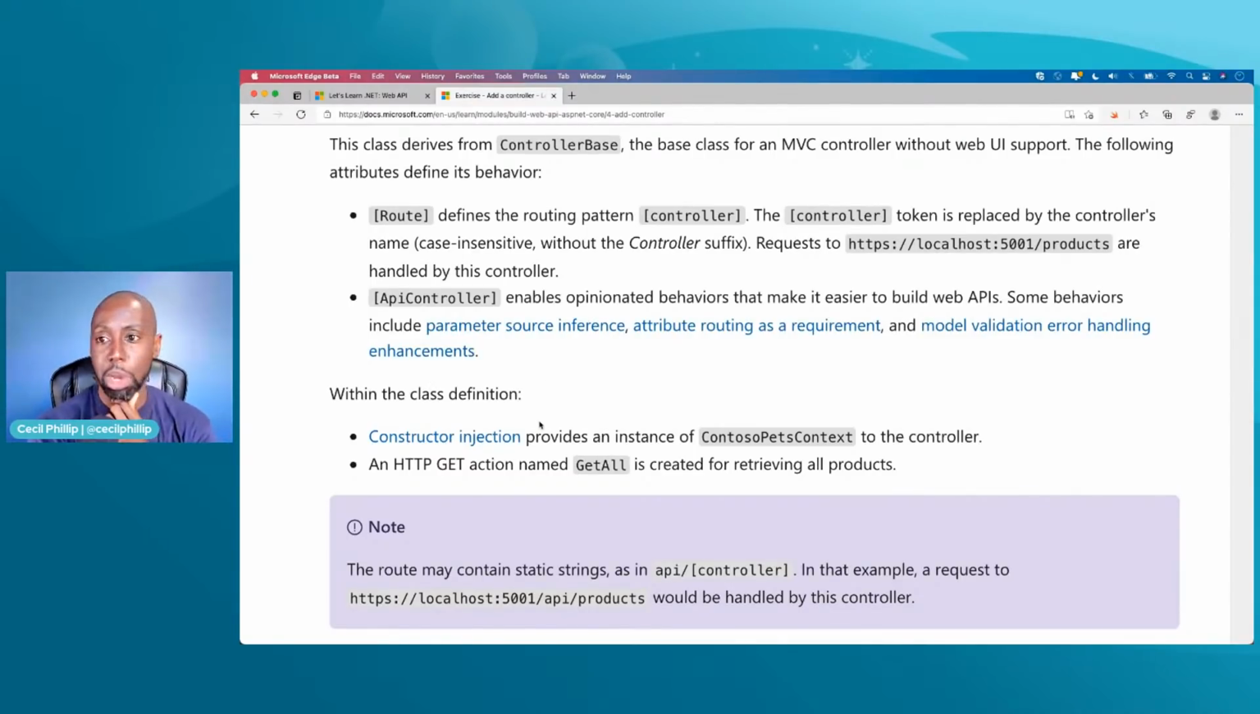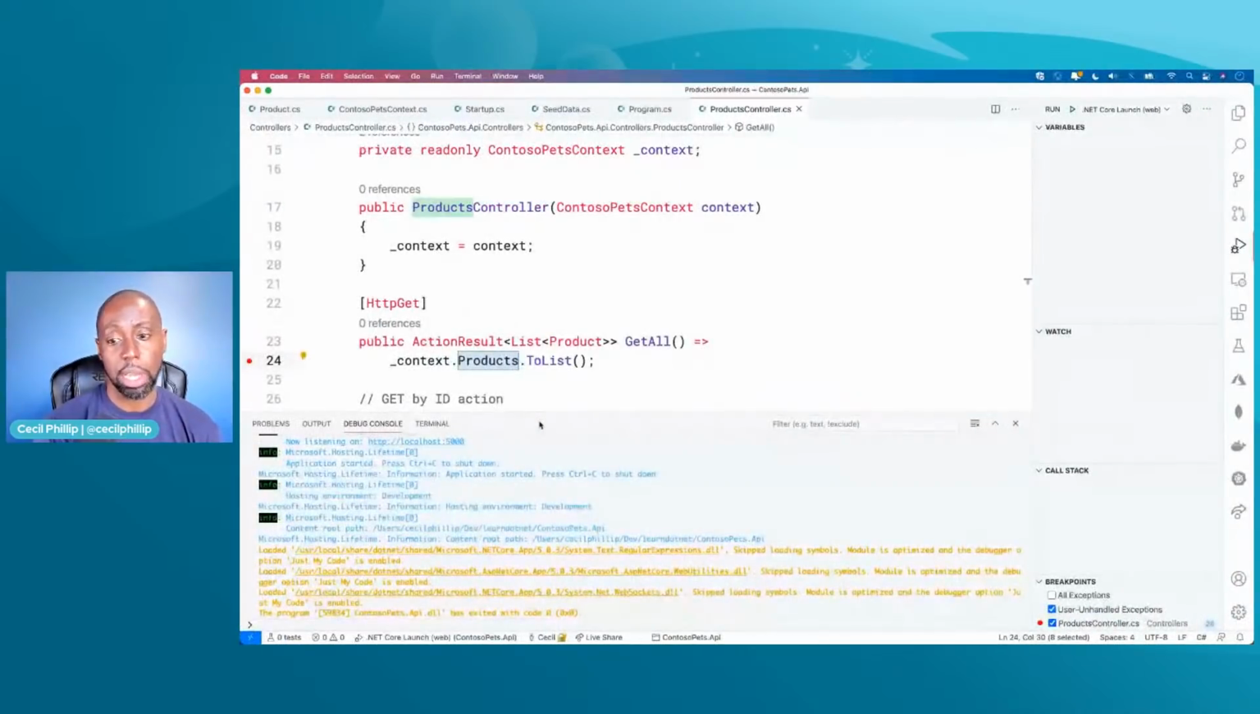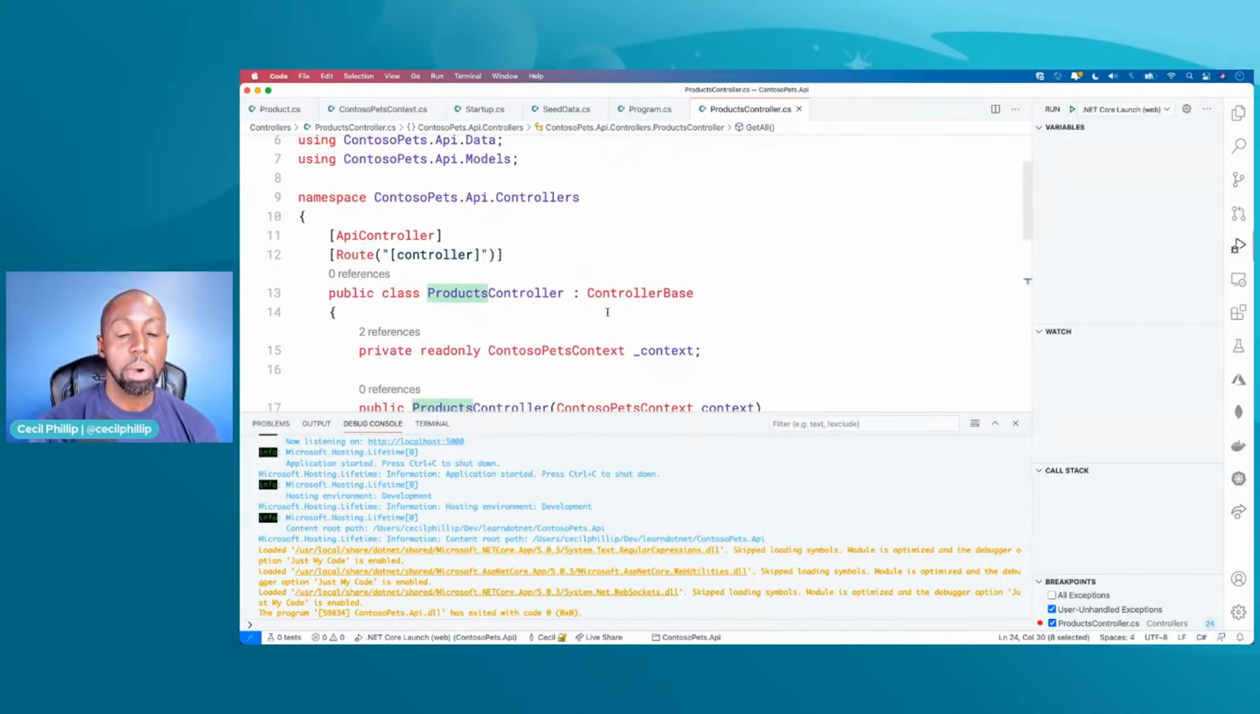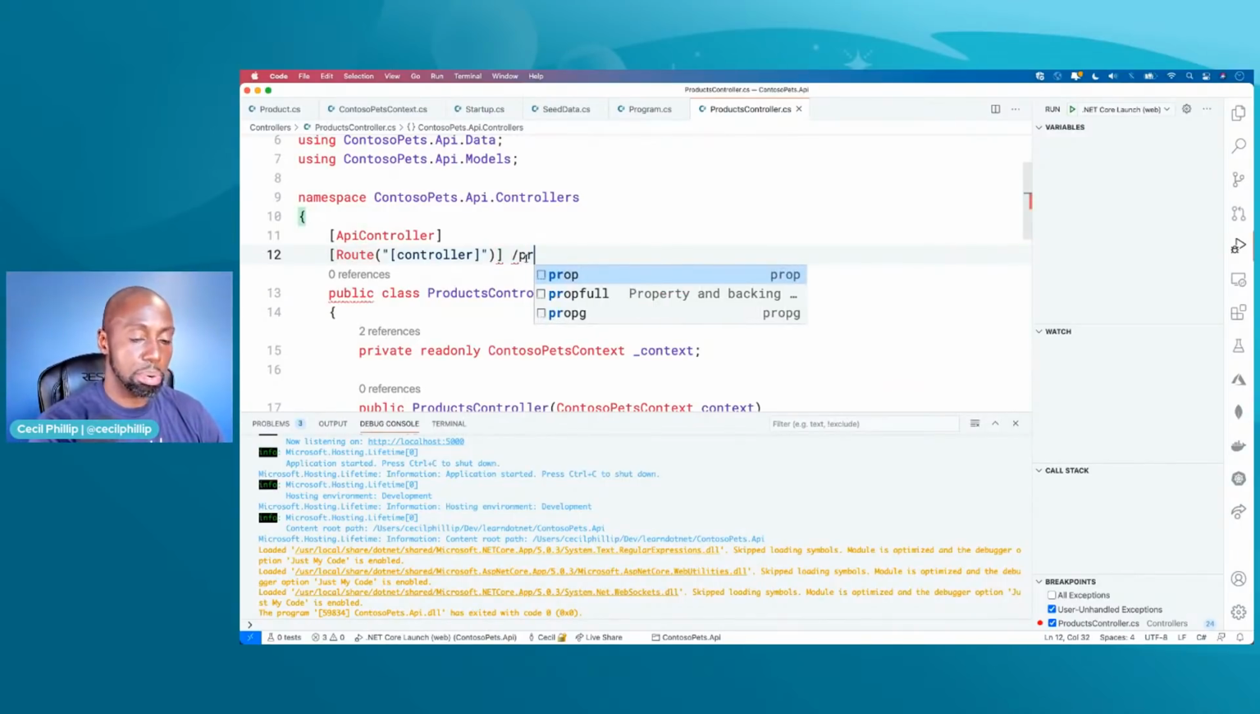And actually, let's play around with routing just a little bit so you all can understand what I'm talking about. Now, inside of this products controller, notice here at the top, I have a route attribute, right? And this actually is using a special syntax, but this is just saying, I want you to look at the name of the controller. That's why this controller token is here. And the name of my controller is products. So that would mean that if I make a call to slash products,